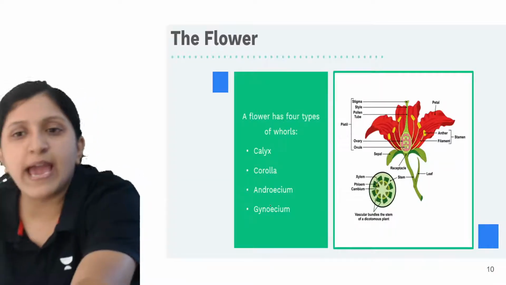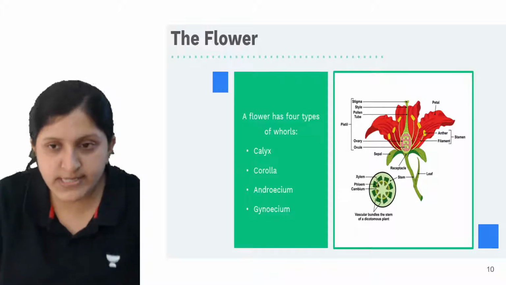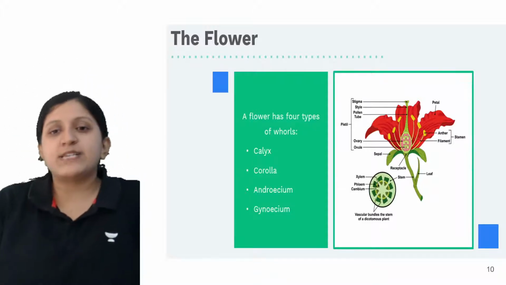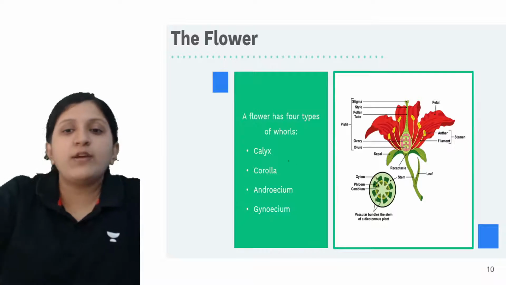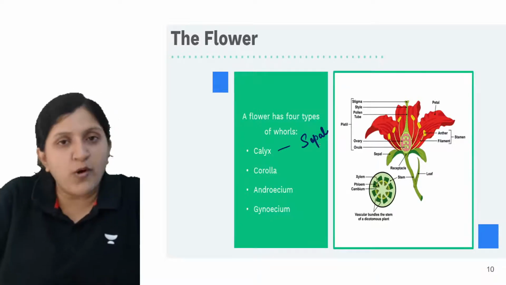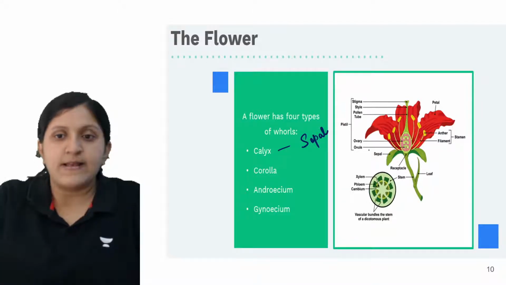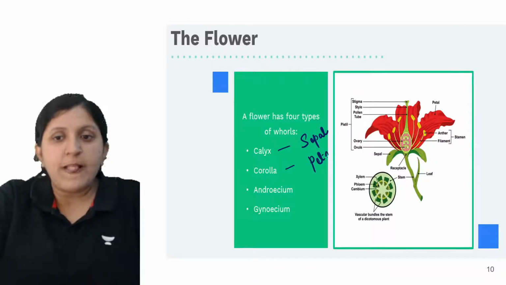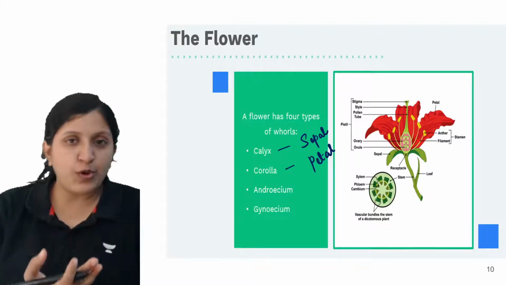So let's have a look at the flower which is having the four types of whorls. Okay, so there is a calyx. What is the collective term? It is basically a calyx, or otherwise this can be considered as the sepal. So a group of sepals, collectively we can call them a calyx. And for corolla it's the same thing, so it is a petal. But the collective term, a group of petals, is the corolla.